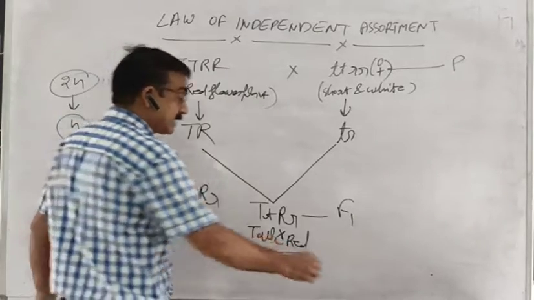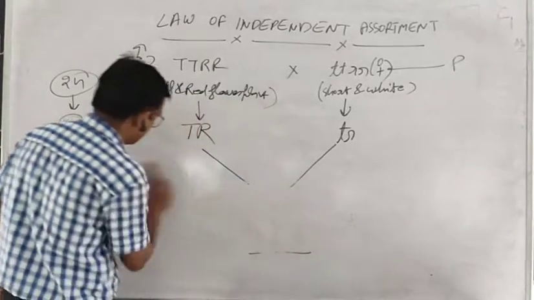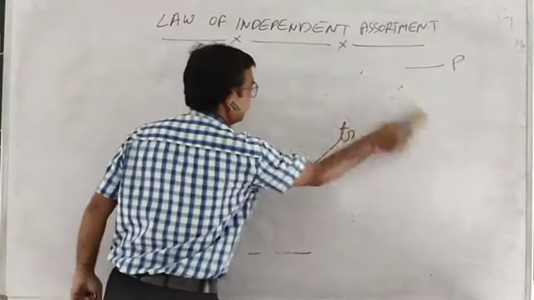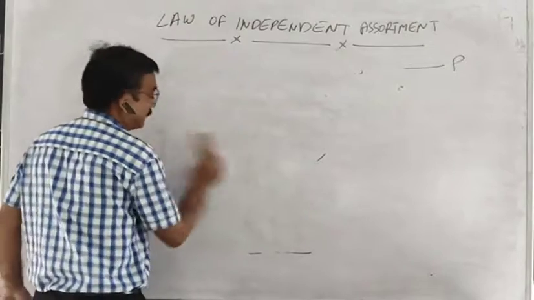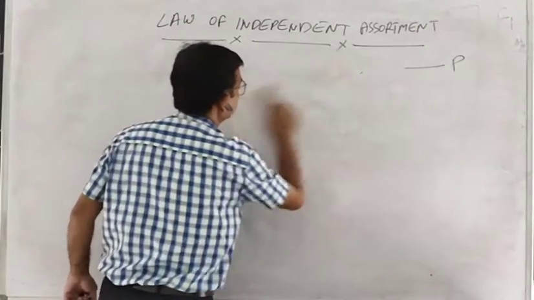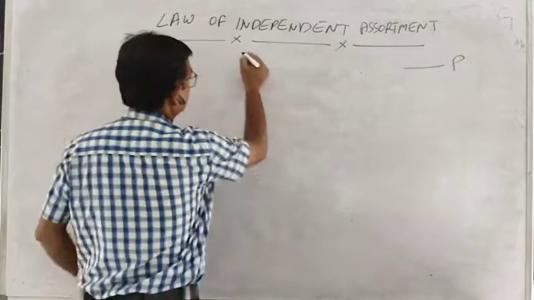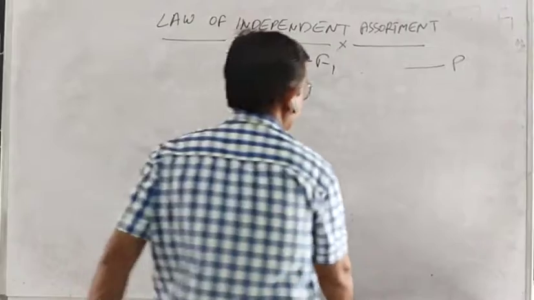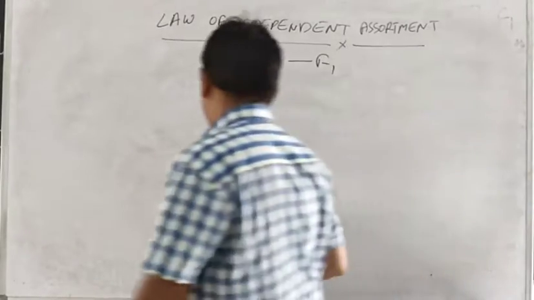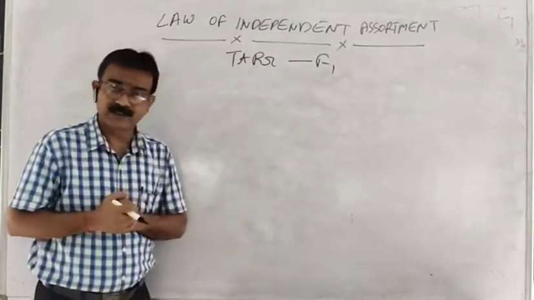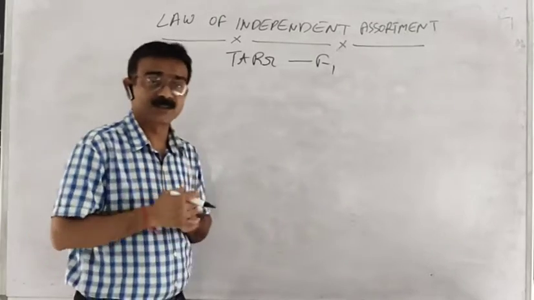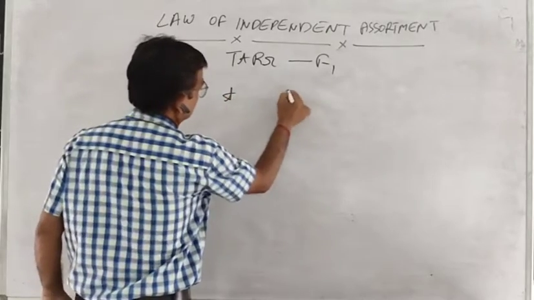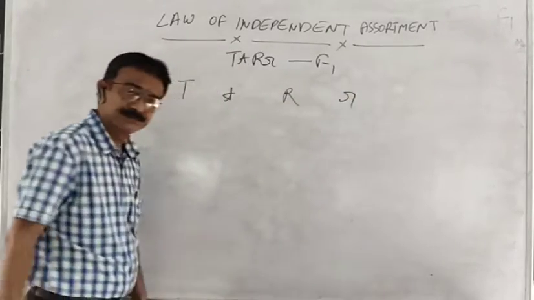To understand this, we simply place them separately. This is the F1 generation. Now, what will be the progeny in the F2 generation? For this, we place them separately, like this, this, and this.